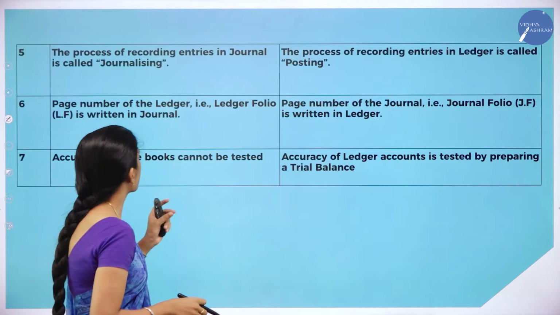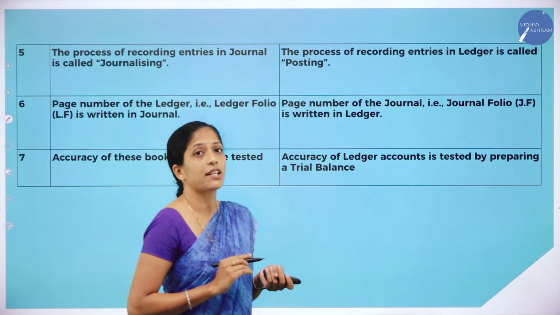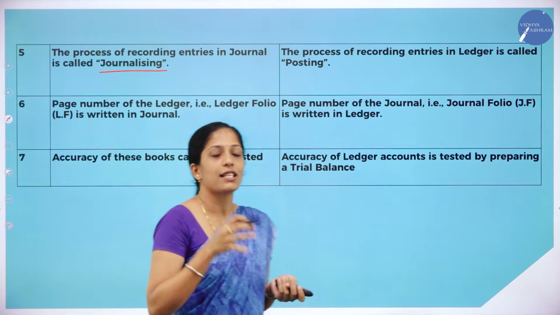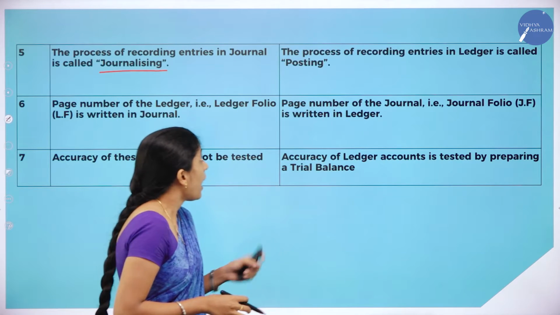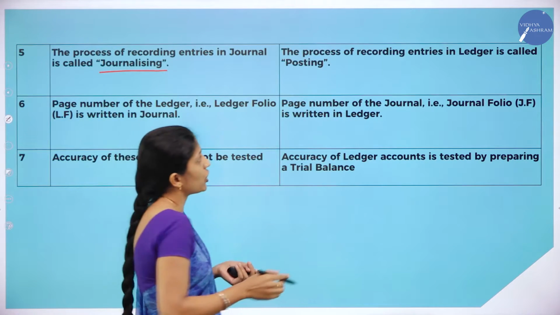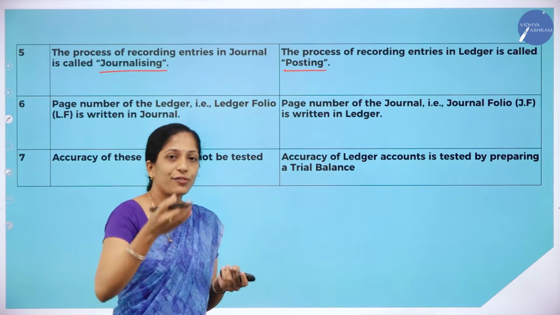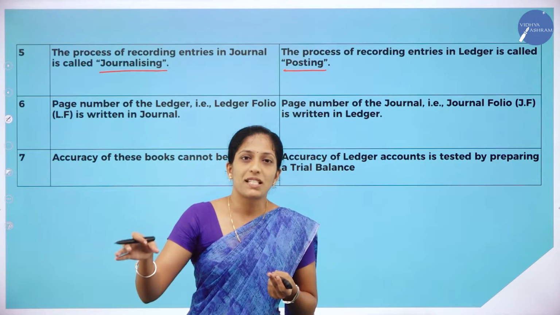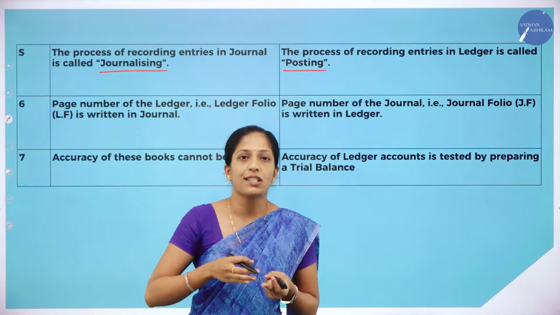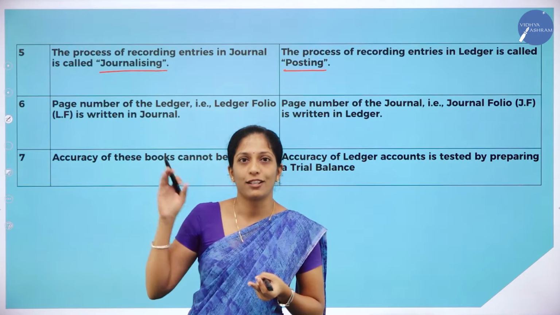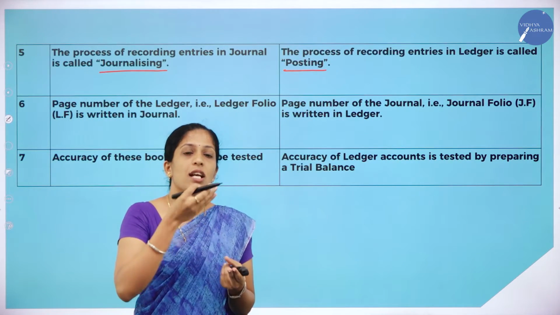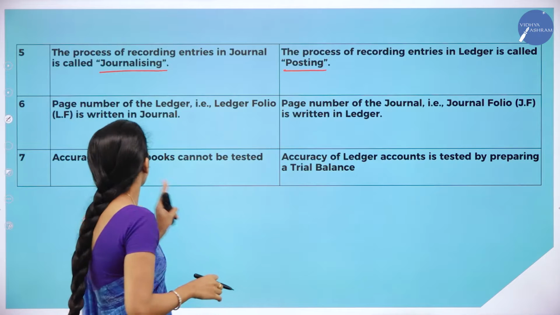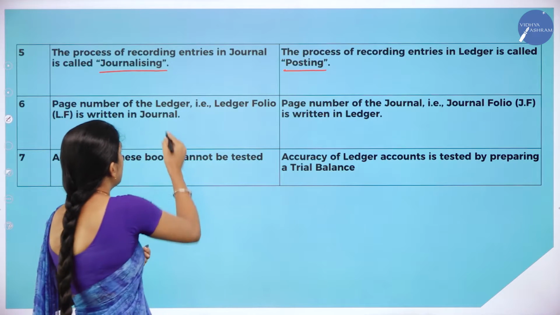Now moving on to the next difference. The process of recording in journal is called as what? Journalizing. And the process of recording entries in ledger is called as what? Posting, that is from journal to ledger. So the business transactions which are recorded for the first time in journal, it is known as journalizing, and the transactions which are recorded from journal to ledger, that is called posting.